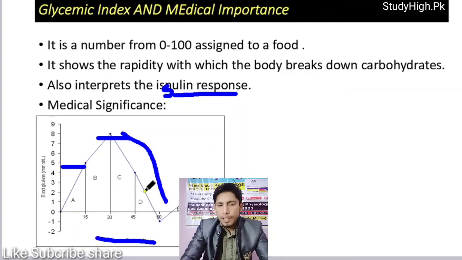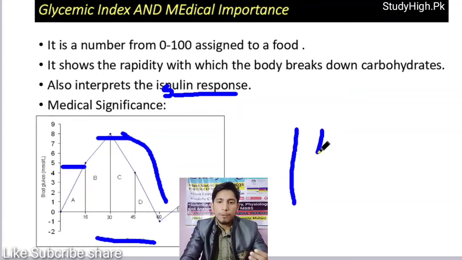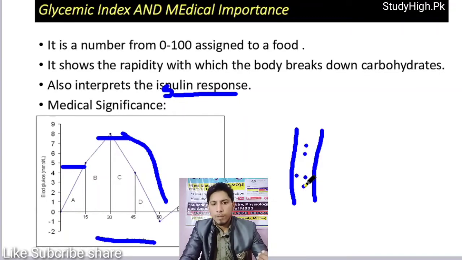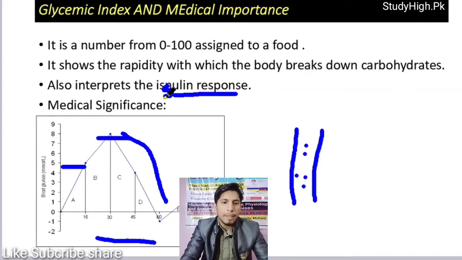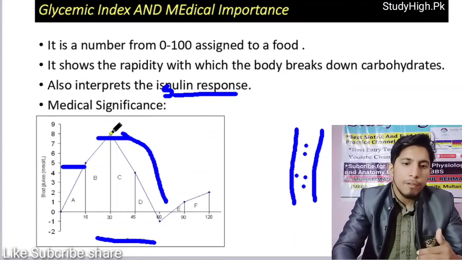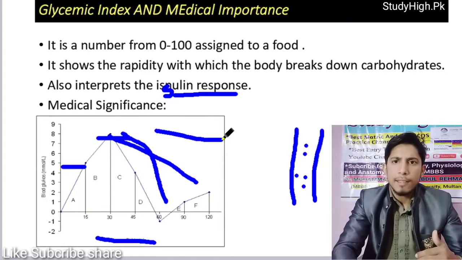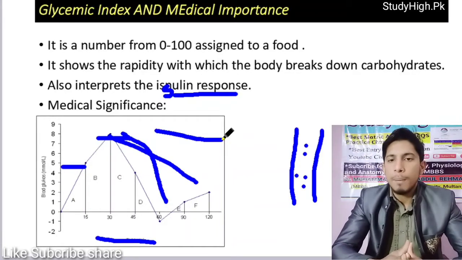Then the blood glucose level goes down. Why? It shows that the glucose in the blood is starting to move into some other form or being used by the body, or insulin causes this glucose to be converted into glycogen form or other form in the body. So on the basis of the graph of glycemic index, you can also observe or interpret the insulin response to the blood glucose level. If insulin is not responding, this graph will not go down, but stay straight. In this way, glycemic index will help you in treating different types of diseases.